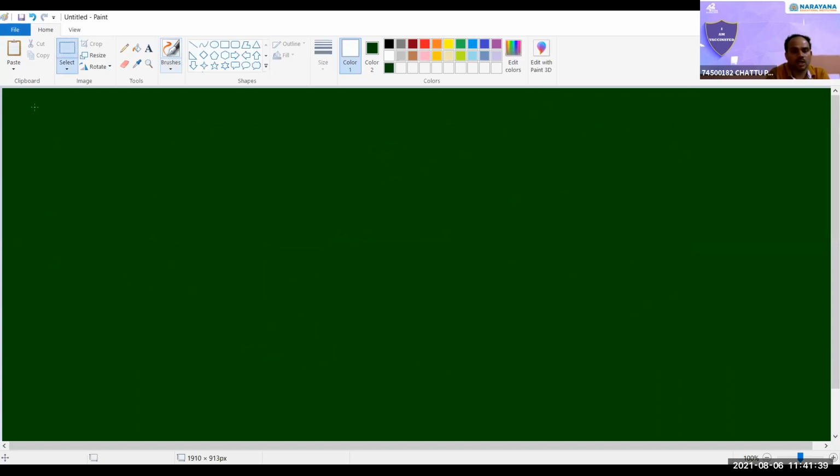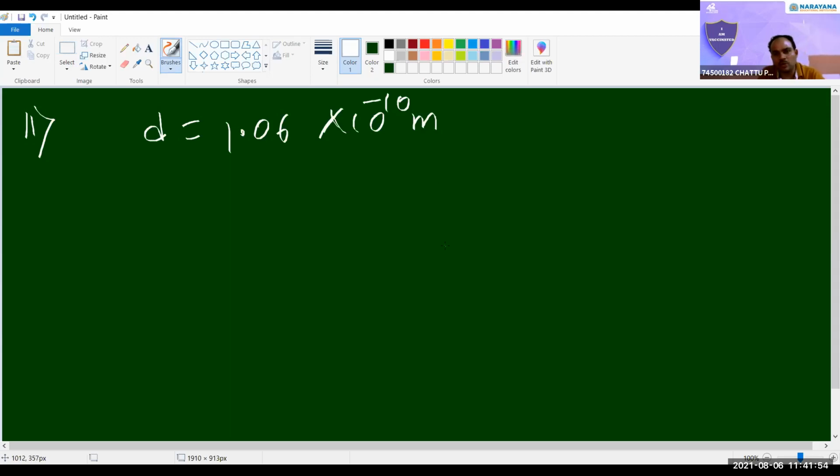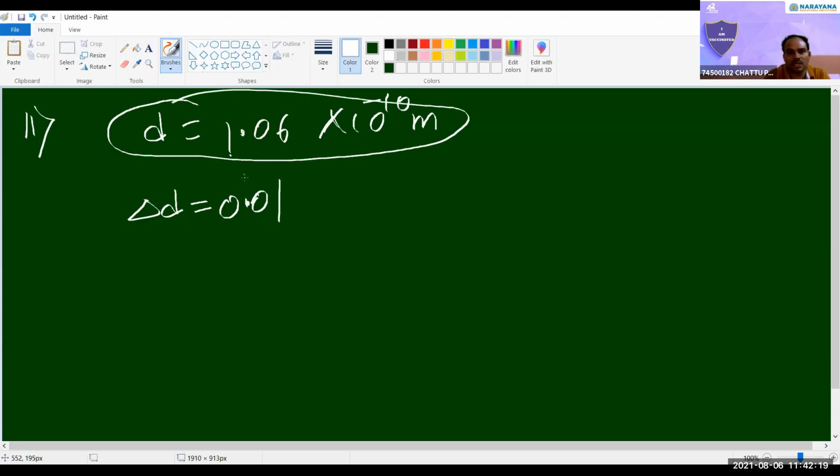11th question, see that one. Accuracy in the measurement of the diameter of hydrogen. Don't take tension, I'll tell you. Here D equals 1.06 into 10 power minus 10. Whatever the notes I give, if I ask a question based on those notes, you should give the answer. That time only I'll be angry. If I didn't explain this model, I never scold you. See, the diameter here is 1.01 into 10 power minus 10 meters. And in this case, delta D becomes 0.01, meaning with the help of that instrument, we can measure this least value.